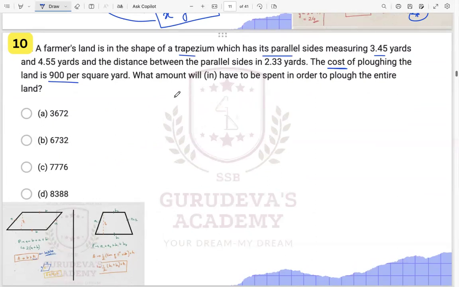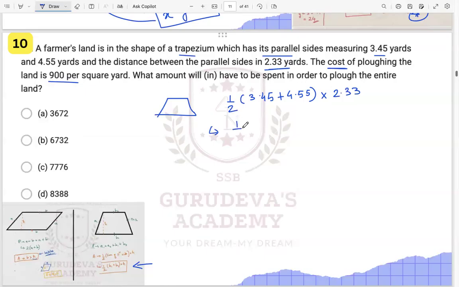Trapezium, this area of the trapezium is what? We just learned it: it is half the sum of the parallel sides times the height. The parallel sides are 3.45 and 4.55, times the height, which is the distance given to you as 2.33.